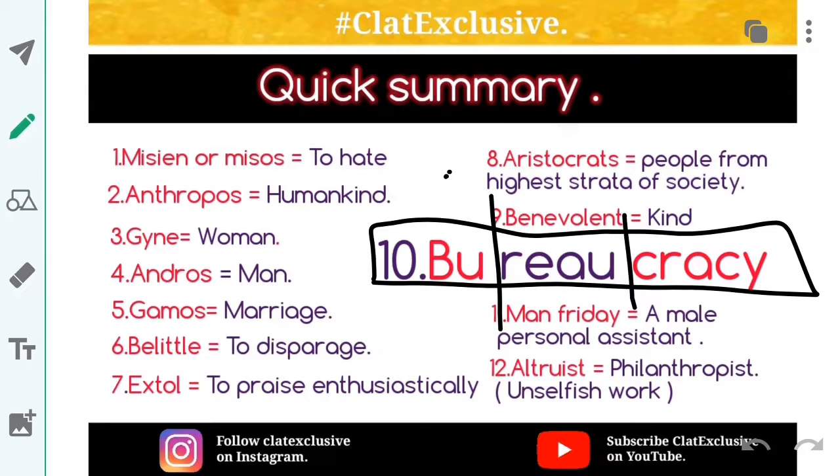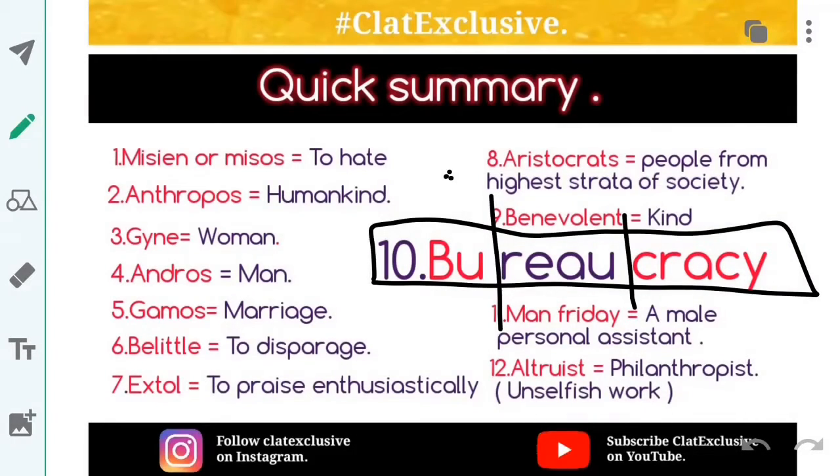And altruist is a philanthropist. The key to remember these two words is unselfish work, and I have told you that this ALTER means others. So the one who likes to work for others selflessly is someone who is an altruist.